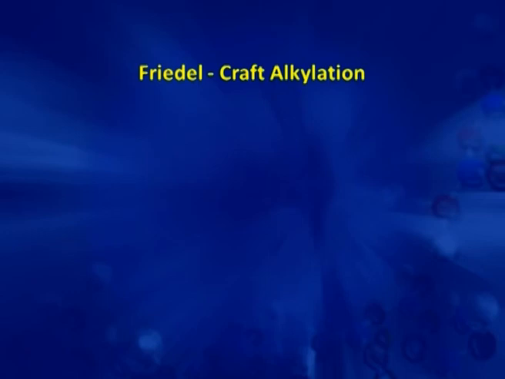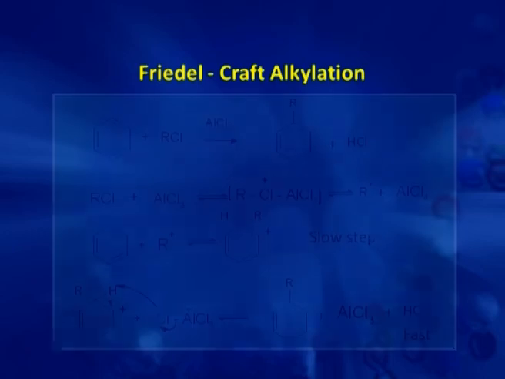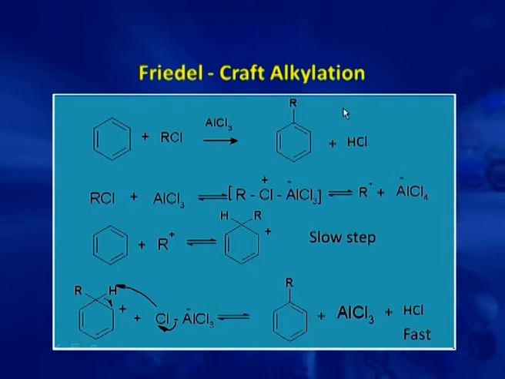First synthesis is via Friedel-Crafts reaction. So, this is your Friedel-Crafts alkylation. This we have discussed earlier also. In this synthesis, benzene reacts with alkyl halide in presence of a Lewis acid, aluminium chloride, to give us monoalkyl substituted benzene and HCl. The reaction proceeds via formation of an intermediate complex which then converts into a free carbocation and a base AlCl4 minus.